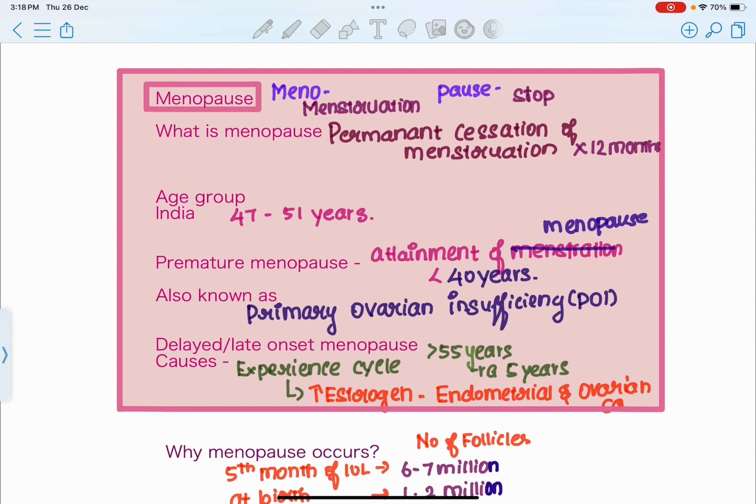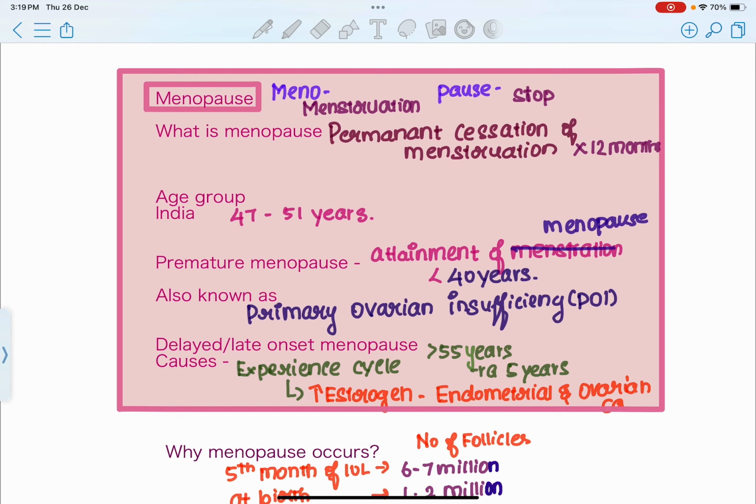We are going to divide menopause into two terms: meno and pause. What do you mean by meno? Meno stands for menstruation and pause stands for stop. So it is actually stoppage of menstruation in a female's life. So what is menopause actually? Menopause is permanent cessation of menstruation. Permanently, a female has stopped menstruating.